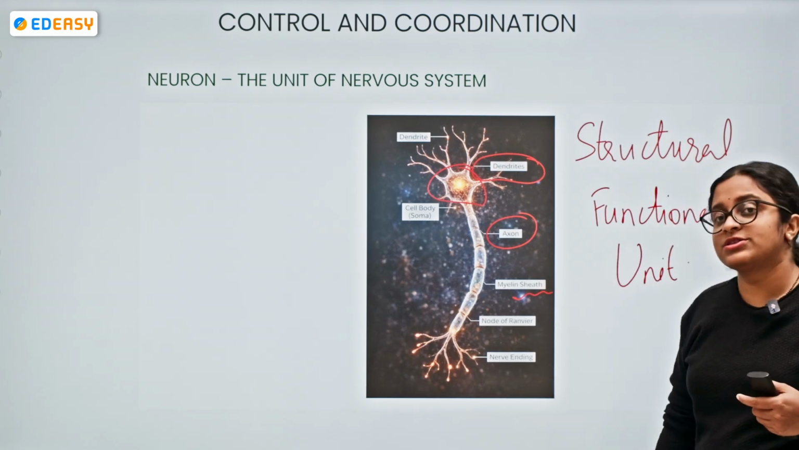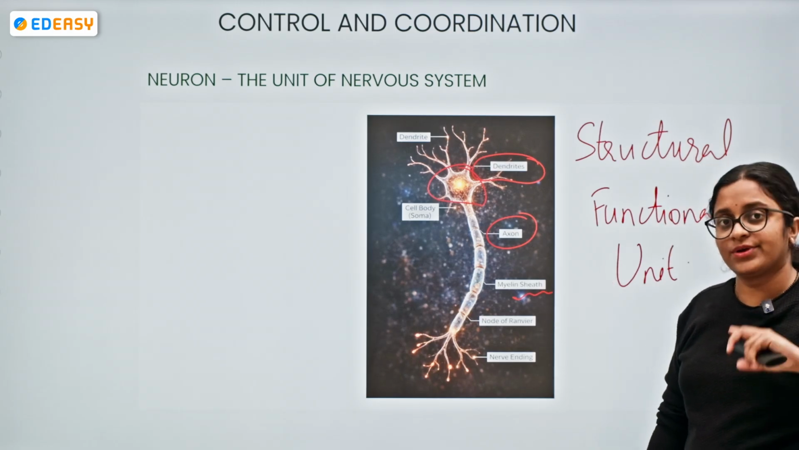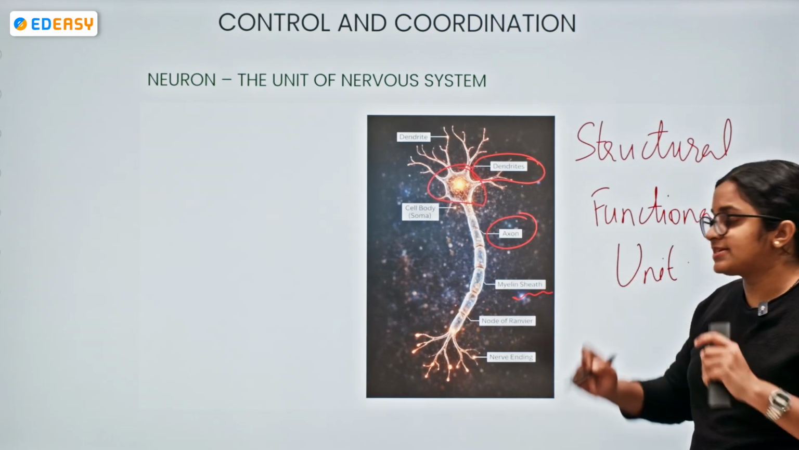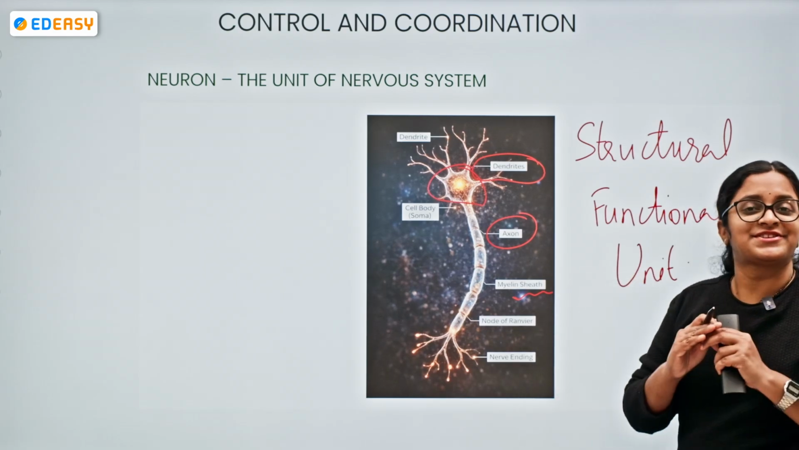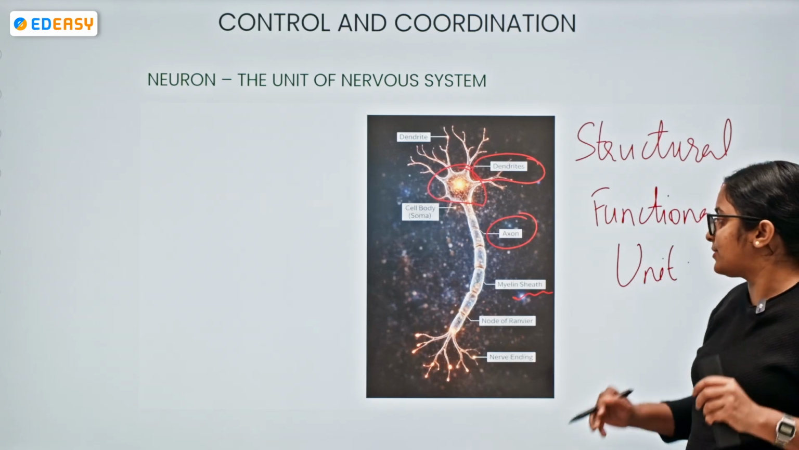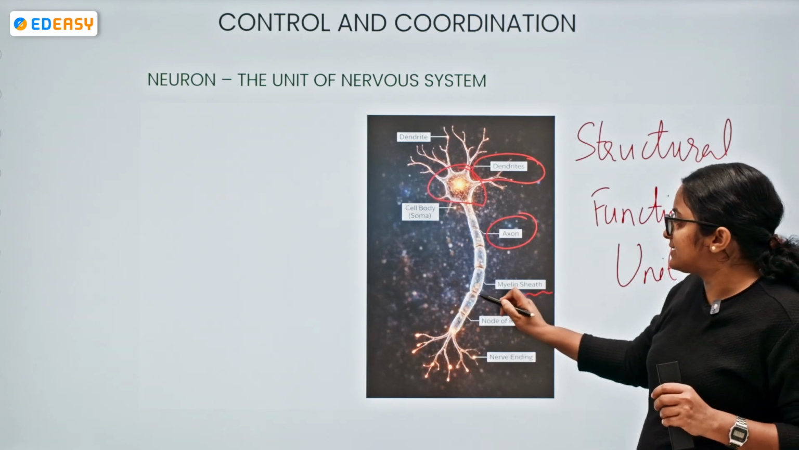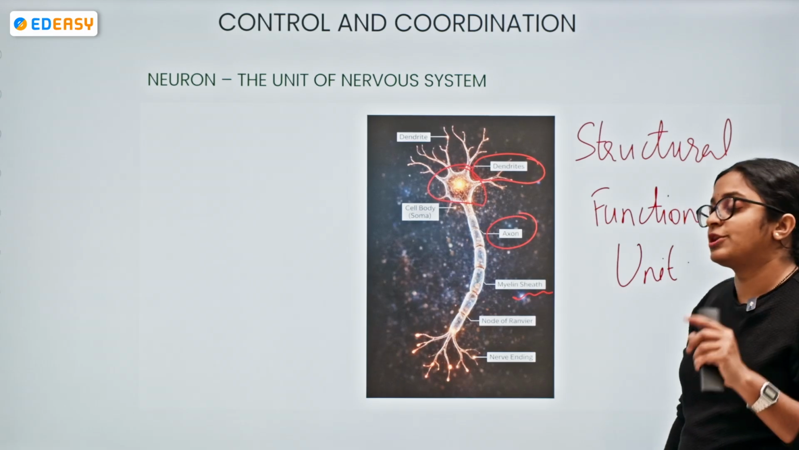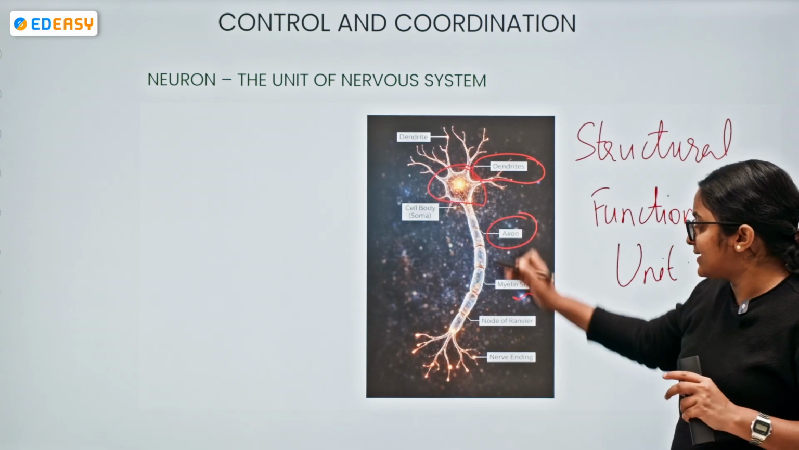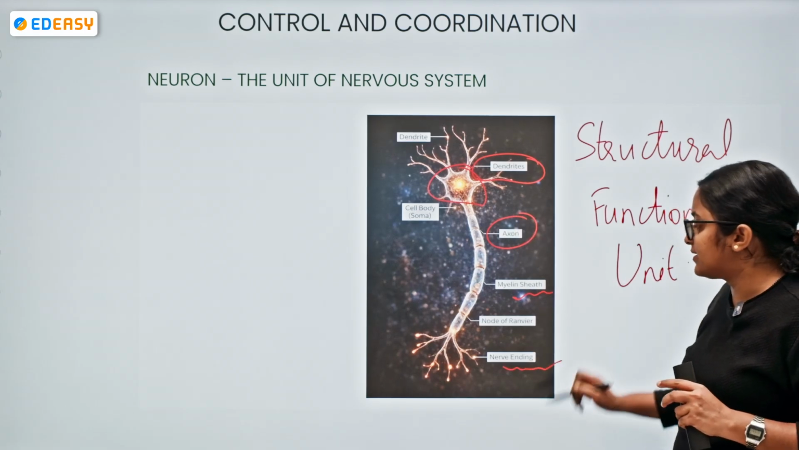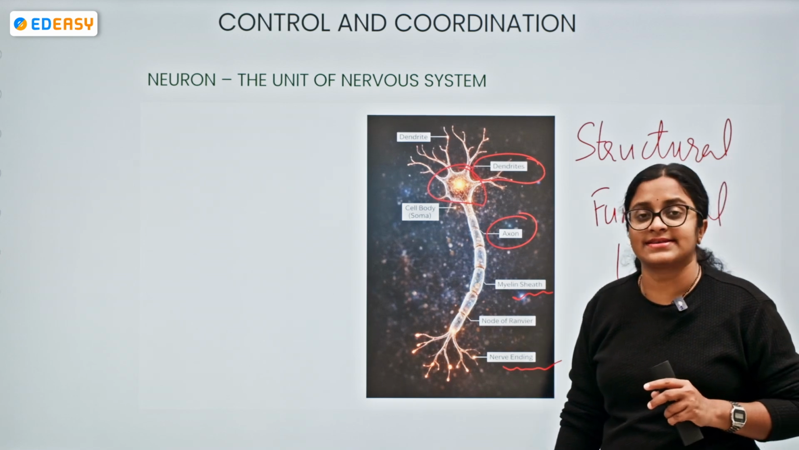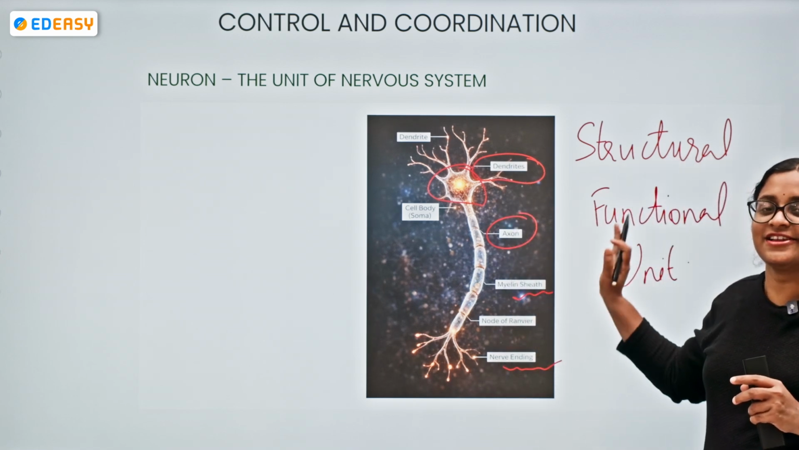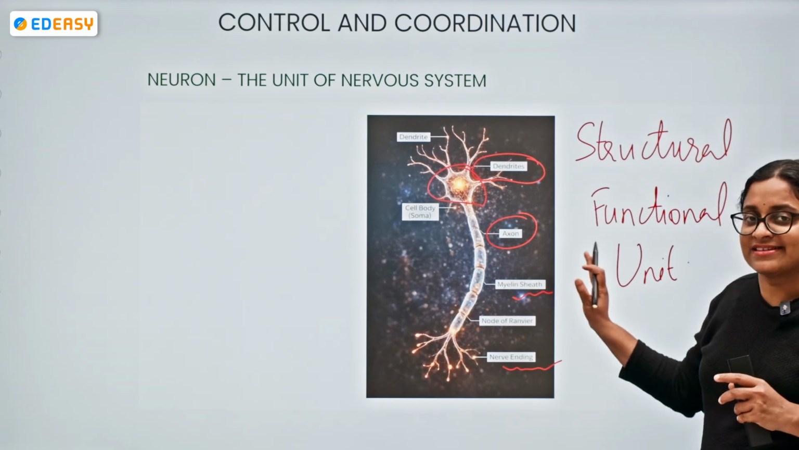Here neurons are of two categories, myelinated neurons and non-myelinated neurons. Myelinated neurons will have myelin sheath, non-myelinated neurons don't have myelin sheath. We could see some gaps in the myelin sheath which are called nodes of Ranvier, and the neuron ends with the axon terminals, the nerve endings. So this is the overall structural and functional unit of the nervous system, that is a neuron.